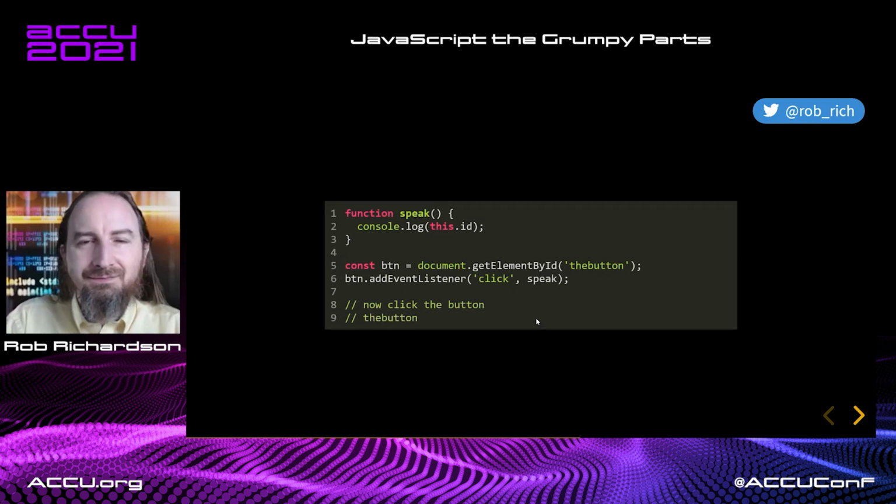Cool. Yeah, that kind of worked. It's the thing to the left of the dot. When we bind our event, the thing to the left of the dot is the button.